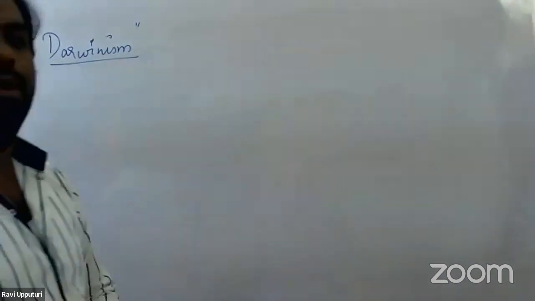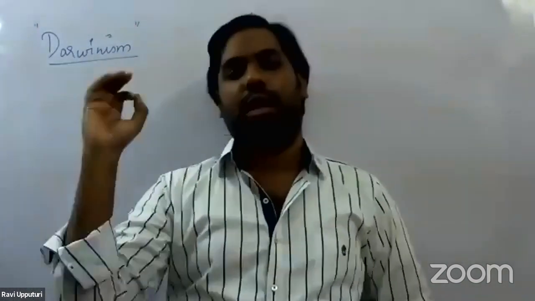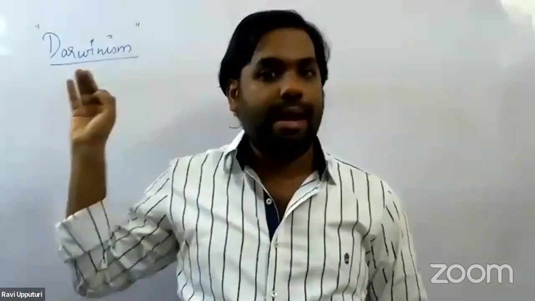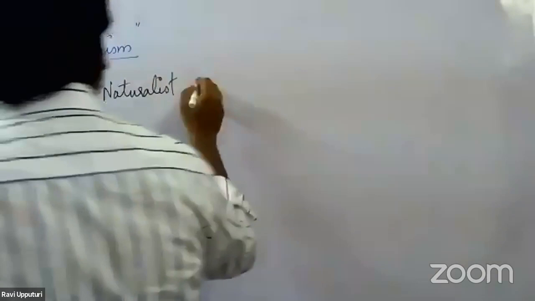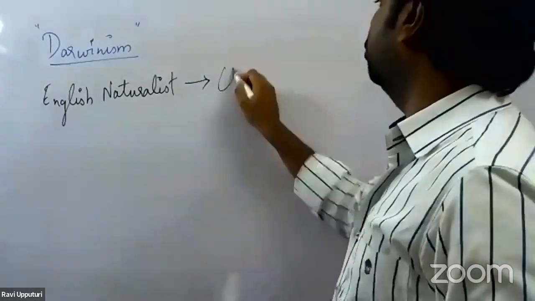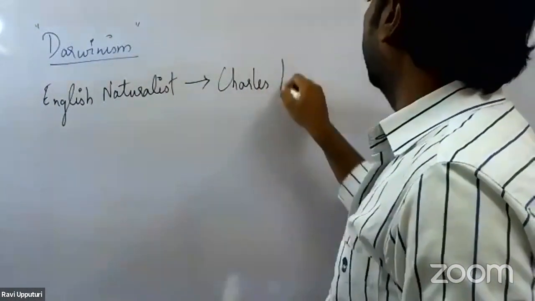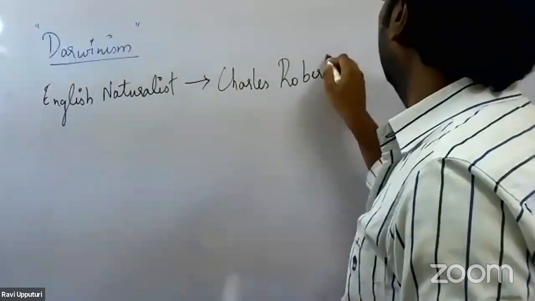This theory, called Darwinism or Darwin's theory of evolution, was put forth by one of the most prominent scientists at that point of time. He was an English naturalist by name Charles Robert Darwin.